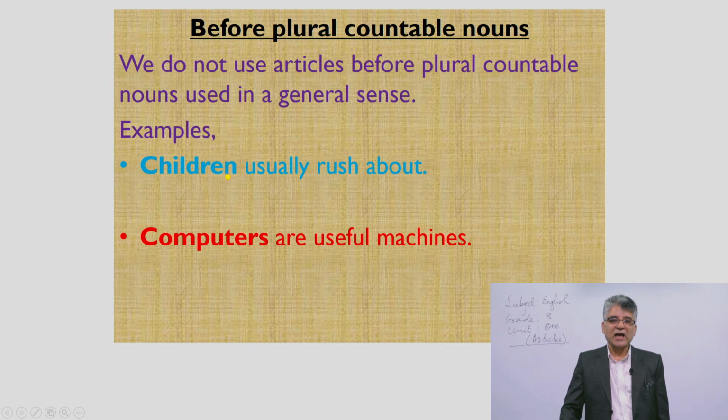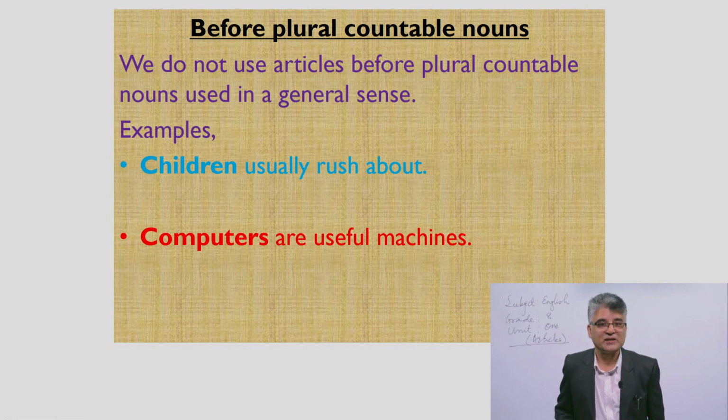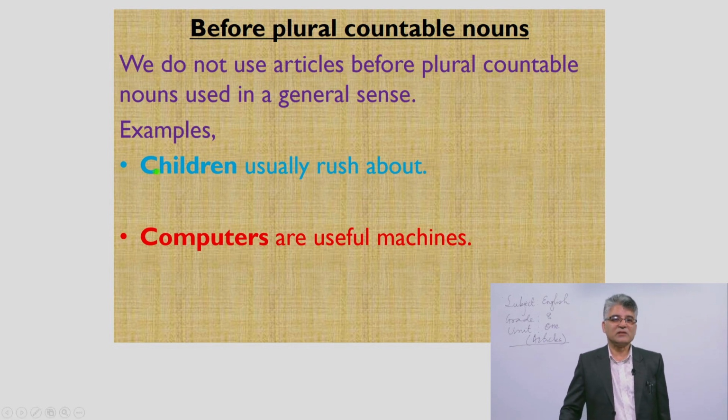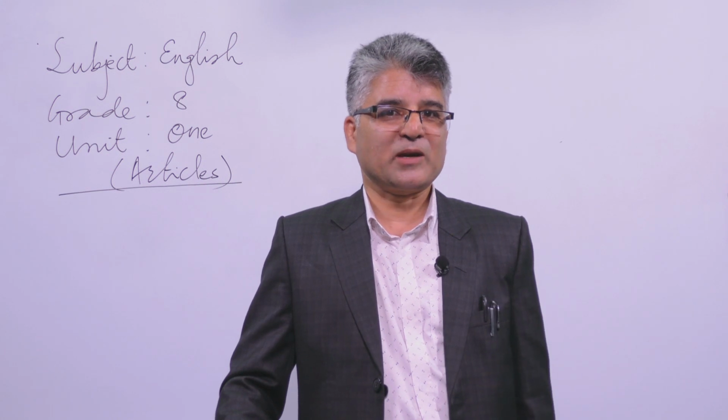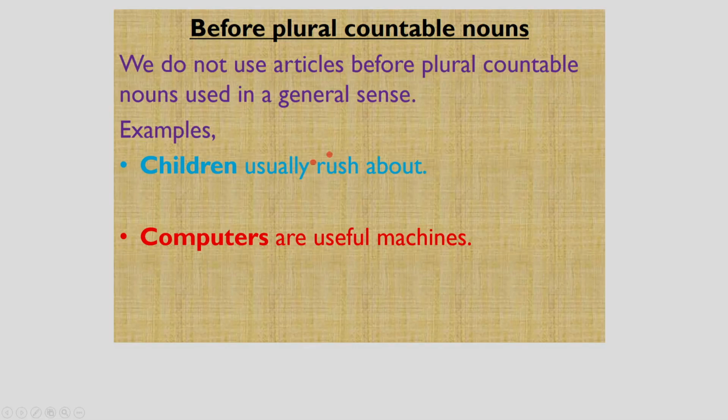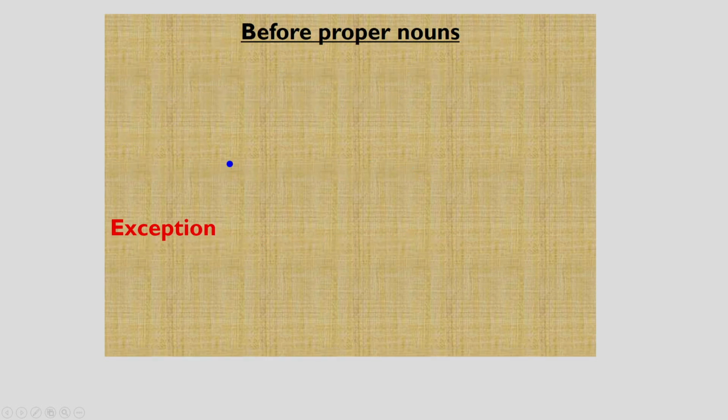Similarly, computers are useful machines. We don't say "the computers are useful machines." However, the nouns are plural. We can't say "the" because these are countable nouns. We can omit articles here. We don't use any article at all.